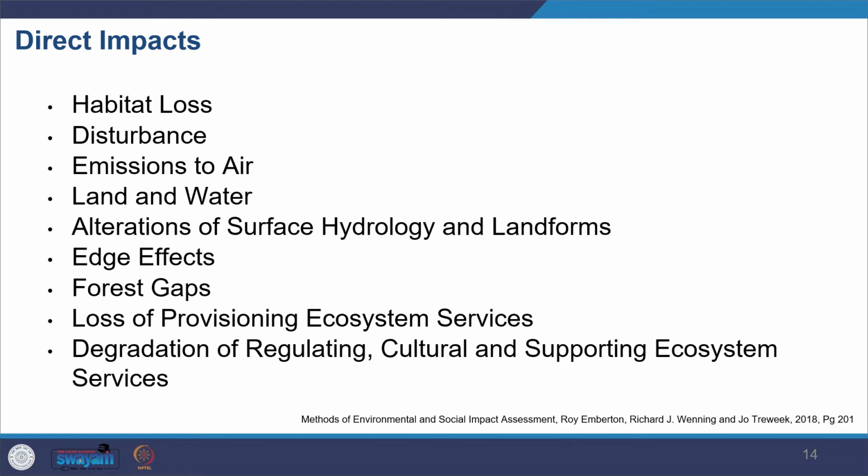So whatever provisions are there, there can be loss and reduction in those. And even there can be a limitation in how much you are able to access those ecosystem services, like the regulating services, cultural services, and supporting ecosystem services. So these can be direct impacts.